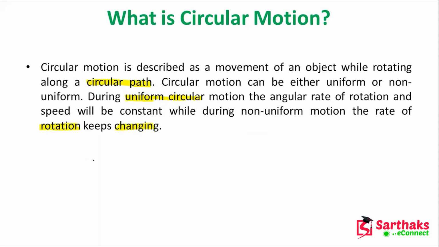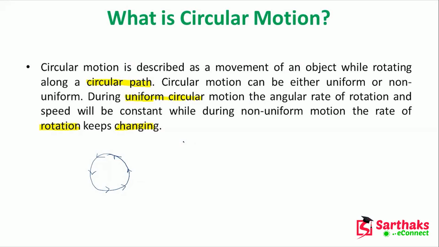Now, circular motion, that means the path is circular and maybe you are just driving your car along this path. So this is the circular motion, and we can see the circular motion whenever you are driving the car following this circular path. And you can see uniform circular motion and non-uniform circular motion.